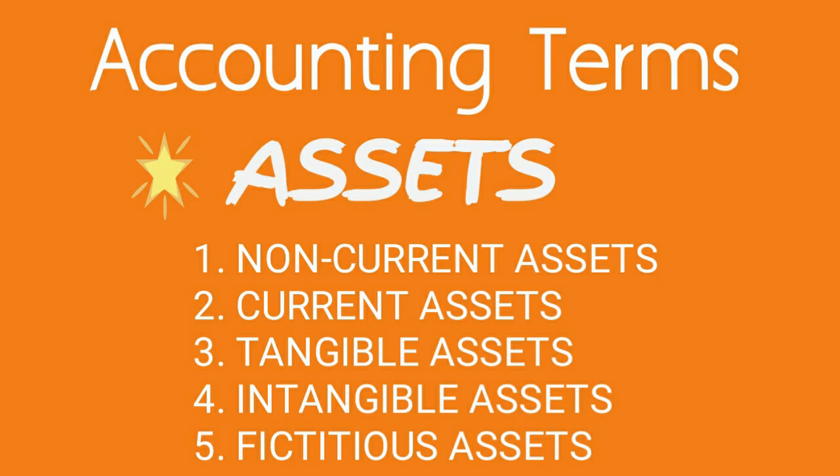The next term is fictitious assets. Fictitious assets are those which are neither tangible nor intangible. They are basically in the nature of losses which are not written off in the year in which they are incurred. Let's say a firm has incurred huge expenditure on advertisement and the firm has planned that the benefit of this expenditure will be enjoyed by the firm over a period of 5 years. So we will be writing off this expense over a period of 5 years.